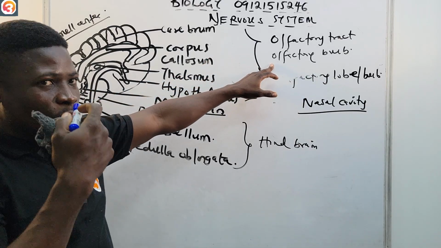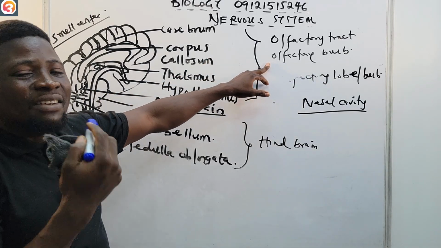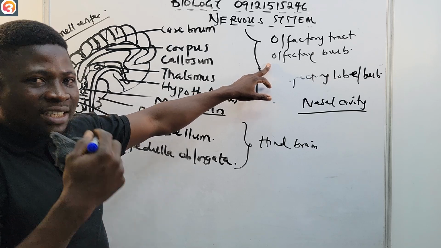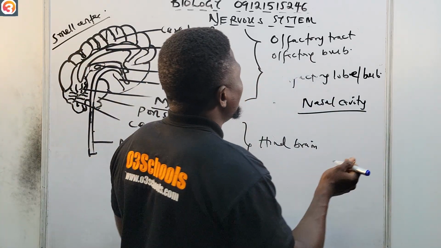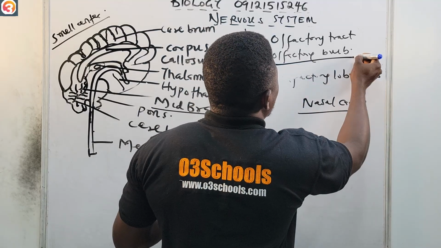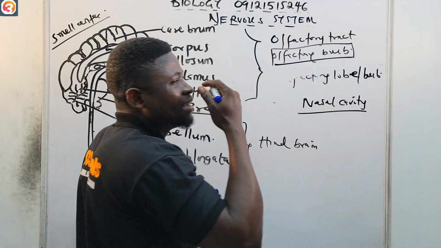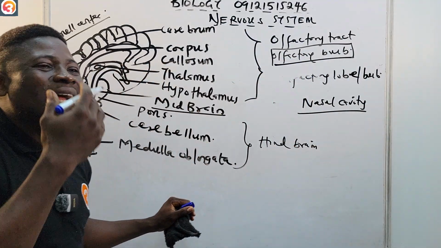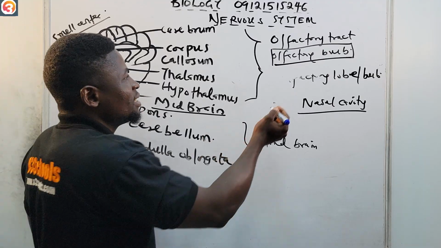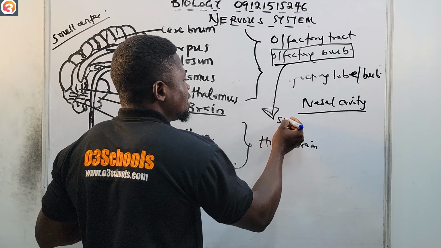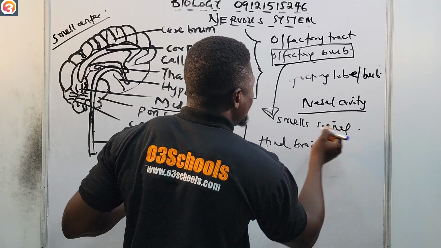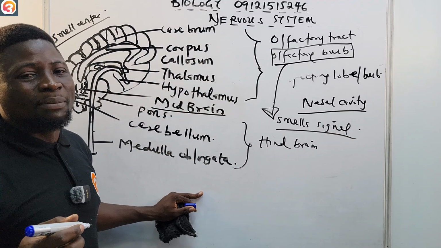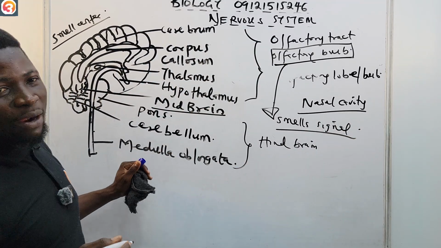So when a smell comes, the olfactory bulb will receive the smell. It will receive the smell from the sensory receptors in the nasal cavity. So this olfactory bulb, first of all, receives what? It receives the smell signal from the sensory receptors in the nasal cavity.